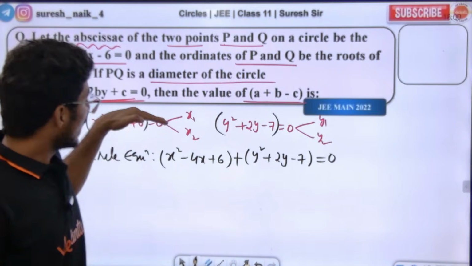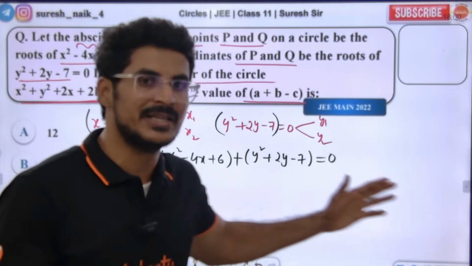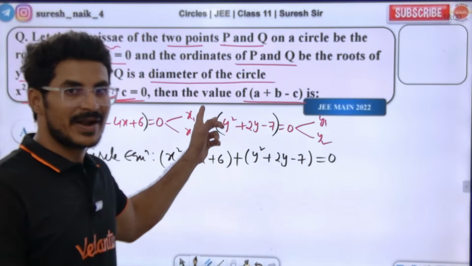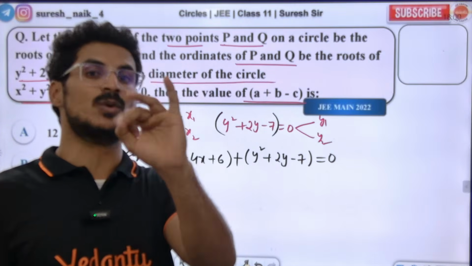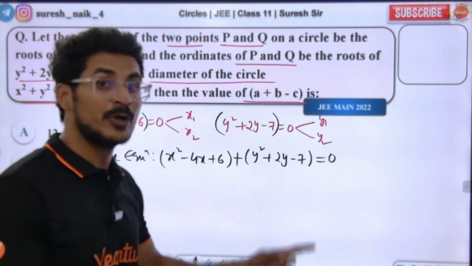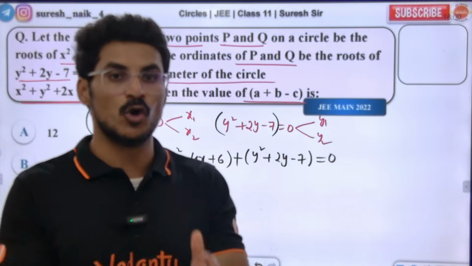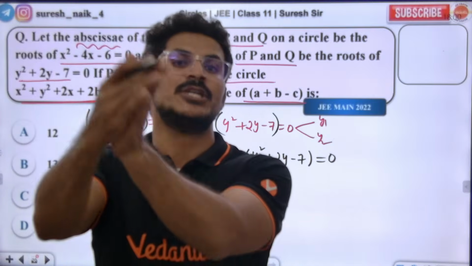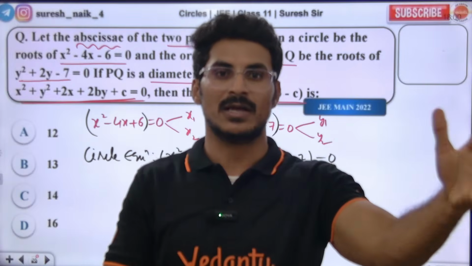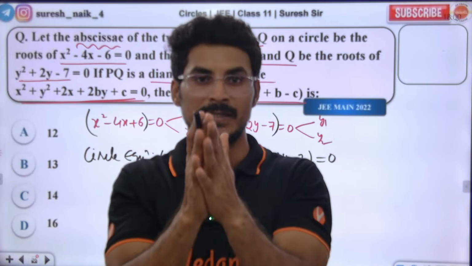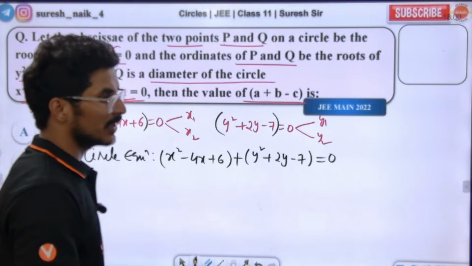Sir, can we factorize and use the diametric form? Try it, and this same equation will definitely come. Take the factors as x1, y1, x2, y2 and put them back in the diametric form, and this equation will come. I'm saying don't factorize and substitute in the diametric form. When two quadratics are given, adding them gives the equation of a circle in diametric form. That's what I'm telling. Okay?